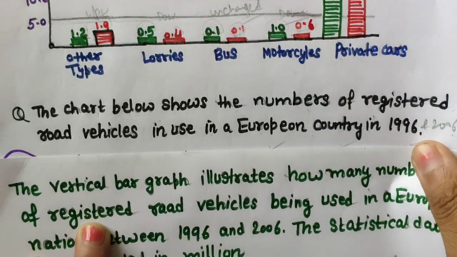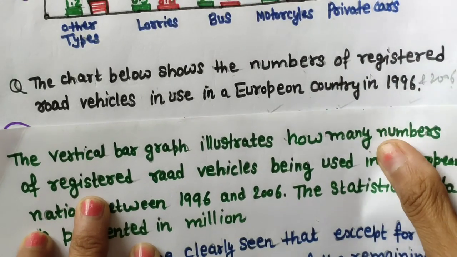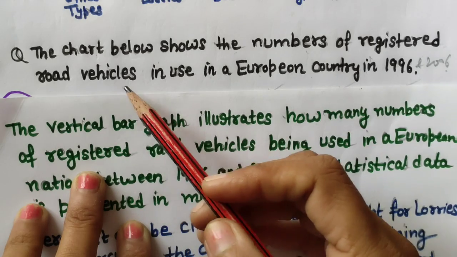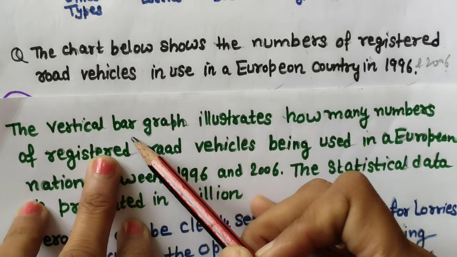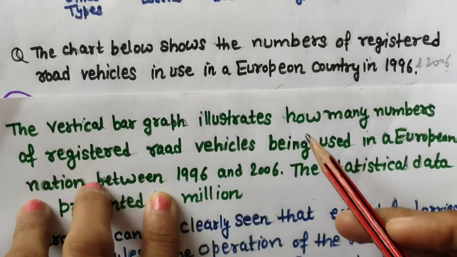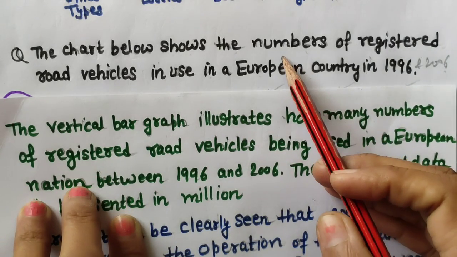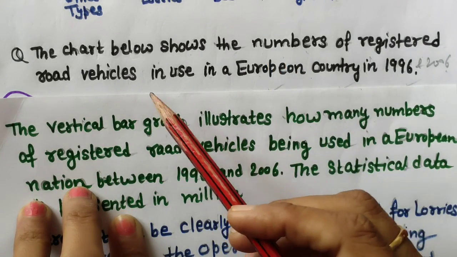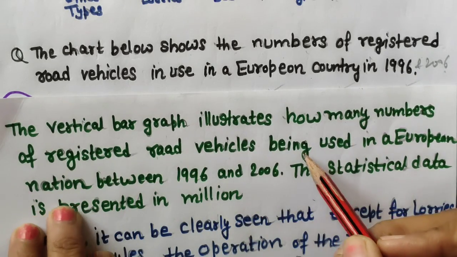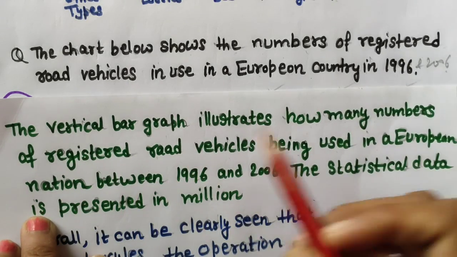So what we can write, the examiner had given only the words the chart, so we will just tell what that graph is, the vertical bar graph. Instead of shows we have written illustrates how many numbers, because they have given the numbers of registered vehicles, so how many registered road vehicles were being used in a European nation.